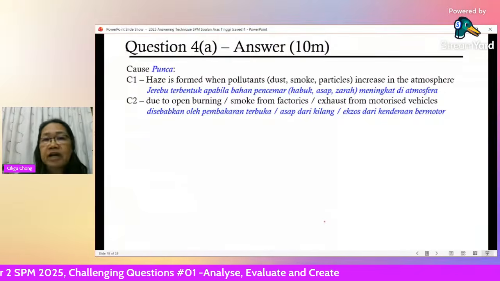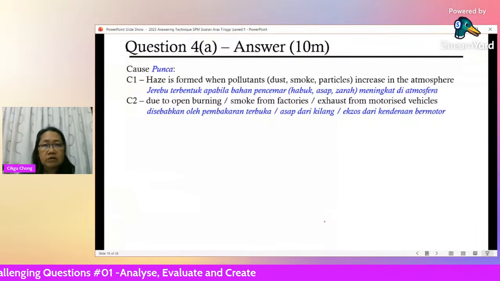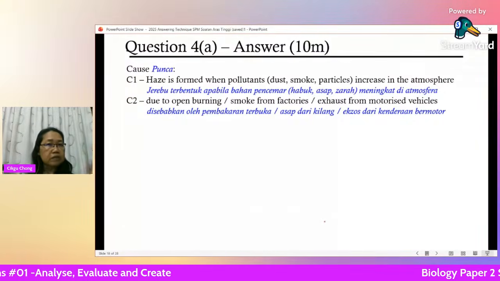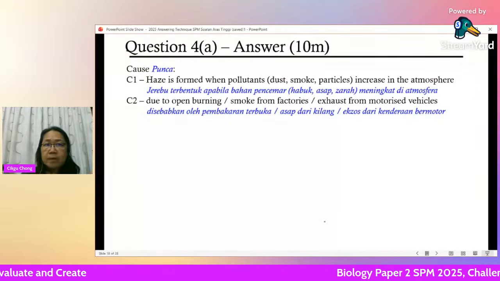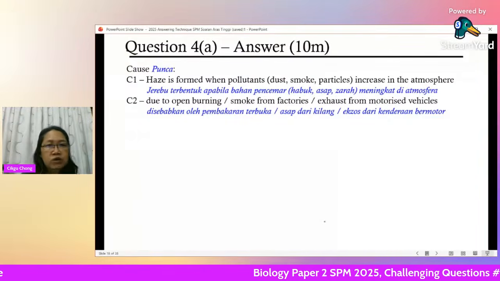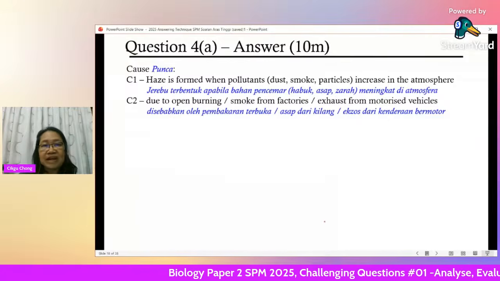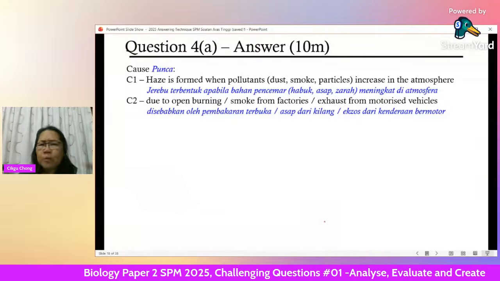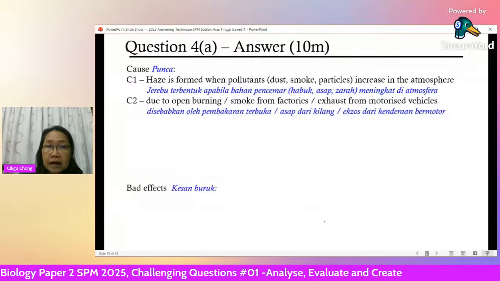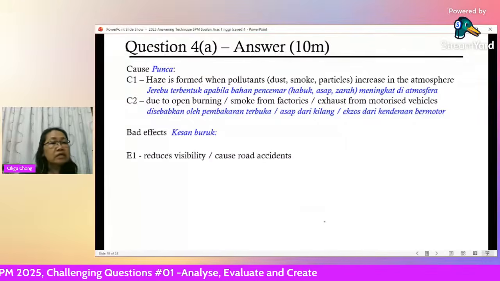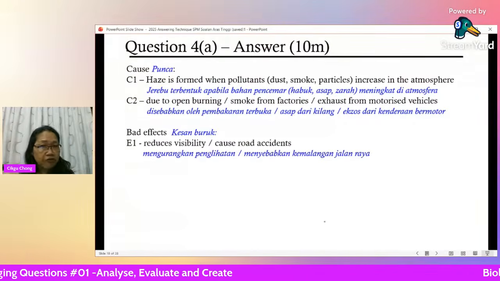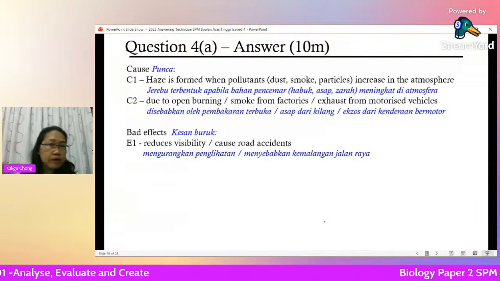Now talk about the effect. For effect, there is a lot you can talk about. Now I'll give you the standard answer. If you can remember half of this, you can do a very good essay already. If they ask you for health, then you only concentrate on health. Don't talk about environment.